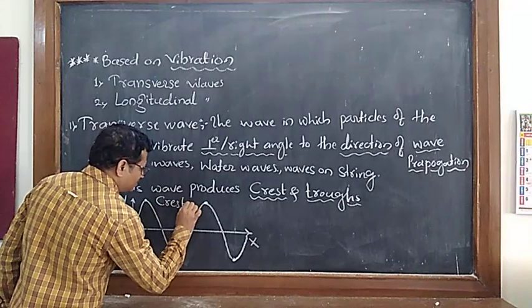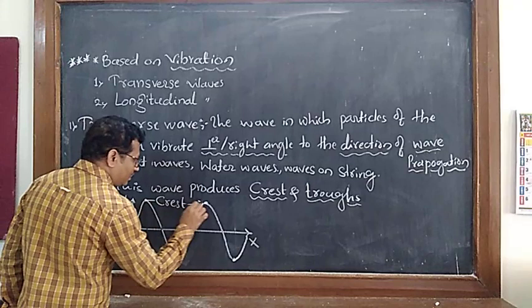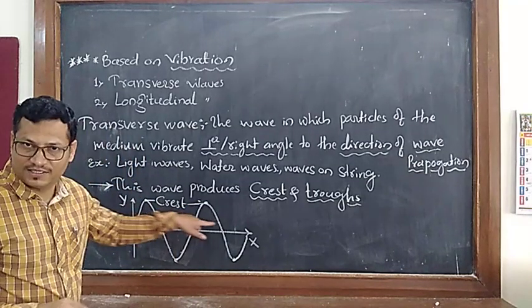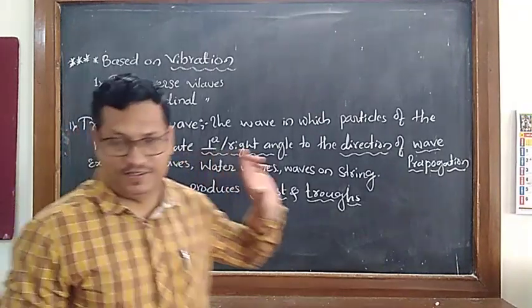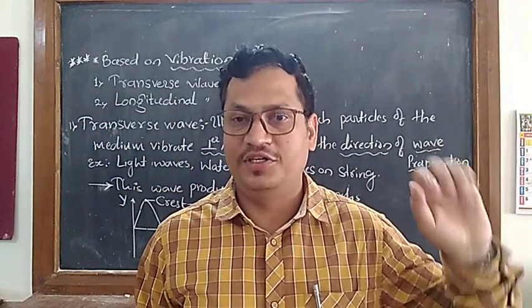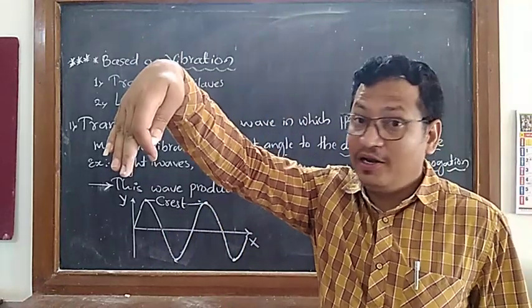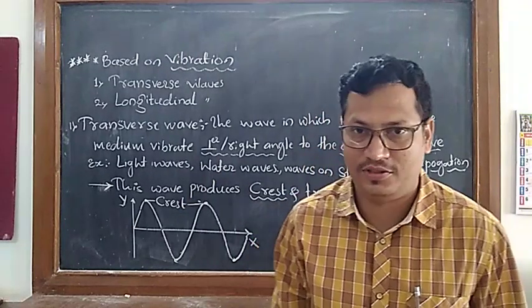This is called a crest. These two are called crests. This is also a crest. C-R-E-S-T, crest. The highly raised part of the wave is called a crest.